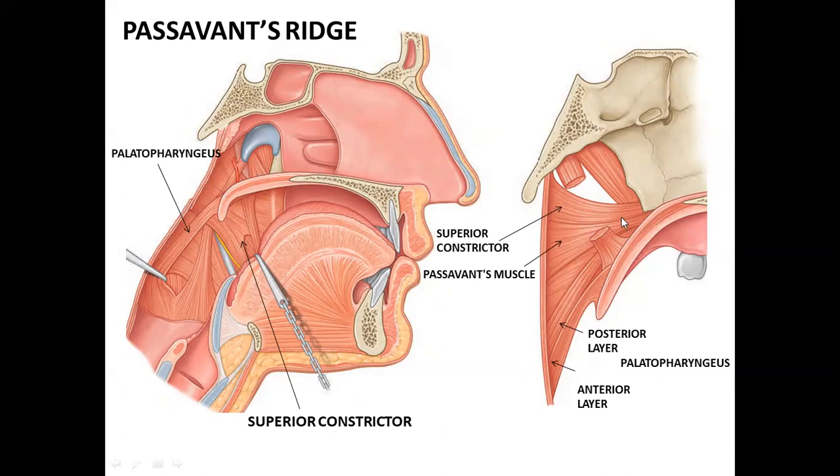Dobara. So this is a diagram that is showing the superior constrictor muscle here. And then we have a muscle that is arising from palatine aponeurosis, that is the palatopharyngeus muscle. Some of the fibers, normally the fibers had to go down into the pharynx. But some of the fibers, what do? They come and they bind with the superior constrictor muscle. Now what happens? During swallowing, soft palate will move up and this ridge will move forward. And thus this pharyngeal isthmus is closed. Okay? So ये एक elevation जैसा जो बनता है, that is known as the Passavant's ridge.